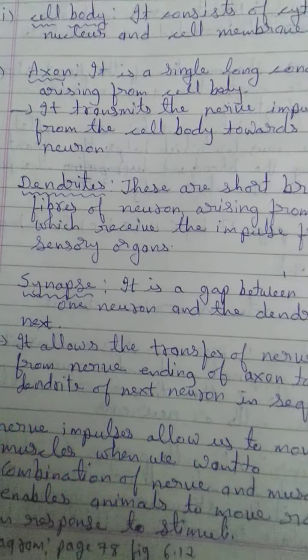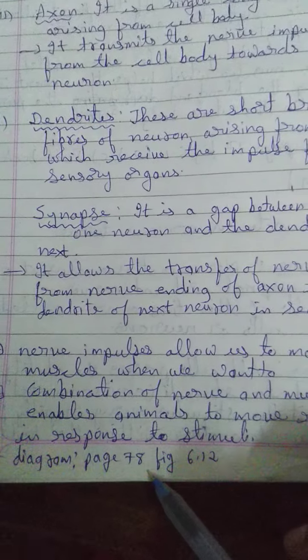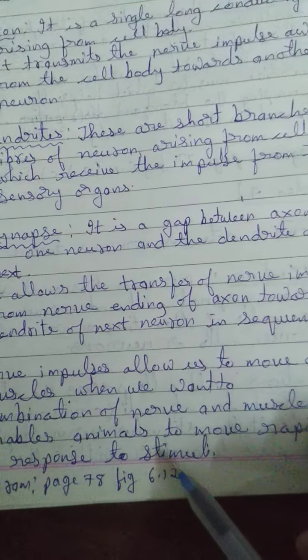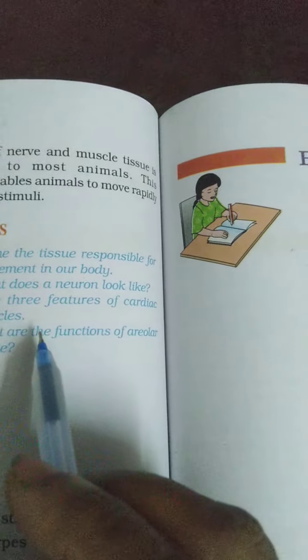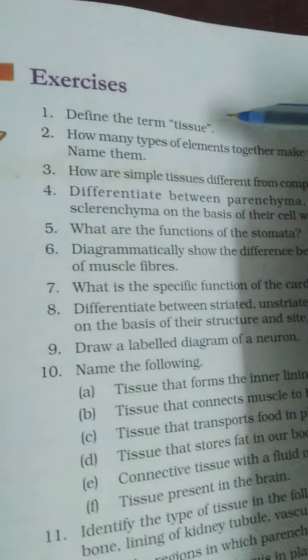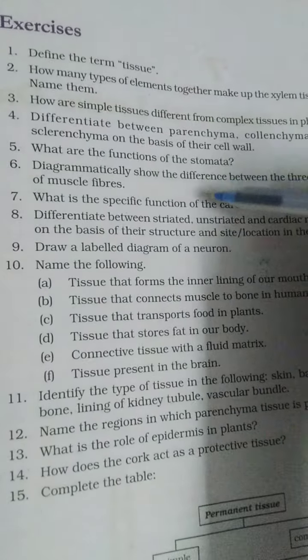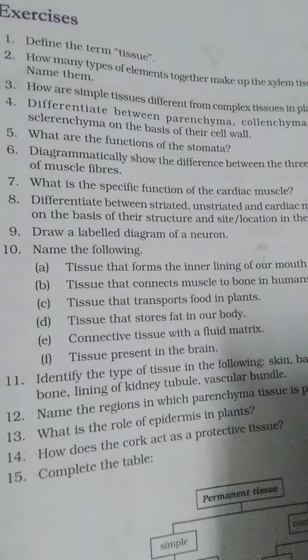This is the short note on the neuron. You have to write it in your fair book, and the diagram you have to draw is on page number 78, figure 6.12. And then there are certain in-text questions. I have made the PDF and I am sending it to you, and the exercise question answers are also sent in the form of a PDF. You have to complete your fair book.